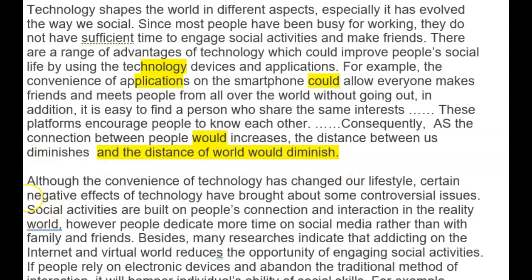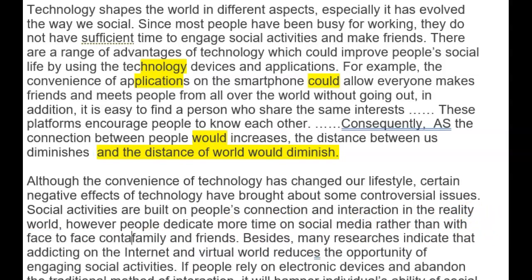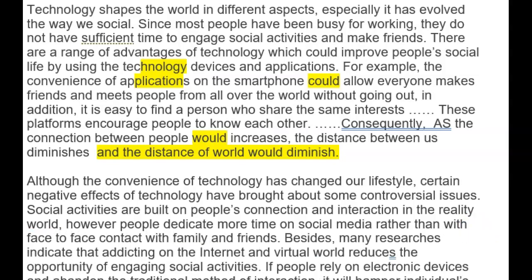All right, so second paragraph. Although the convenience of technology has changed our lifestyles, certain negative effects of technology have brought about some controversial issues. Yes, good. Social activities are built on people's connection and interaction rather than interaction in the real world. However, many people dedicate more time to social media rather than with face-to-face contact, which is quite a good one to have here, with face-to-face contact with family and friends.